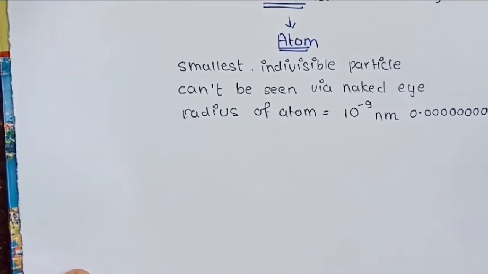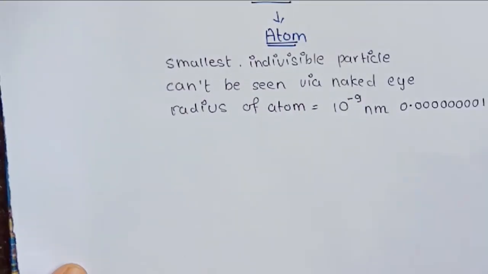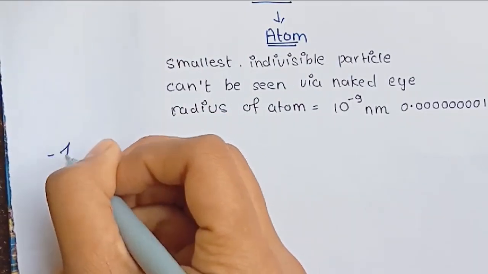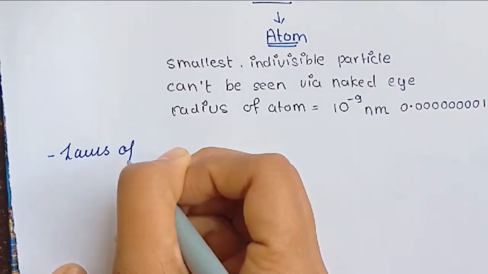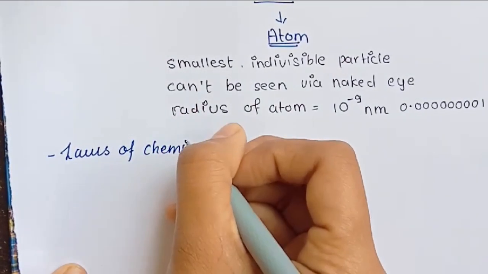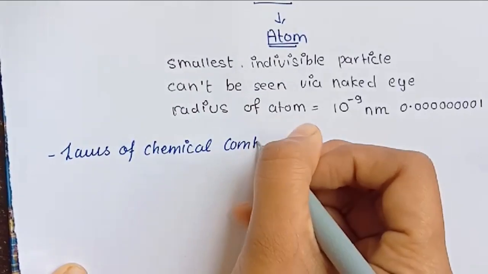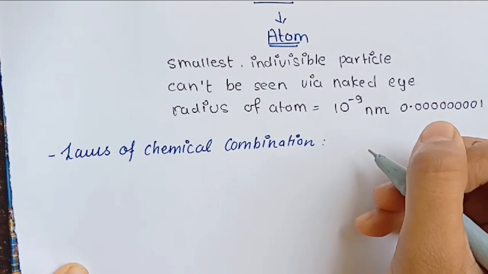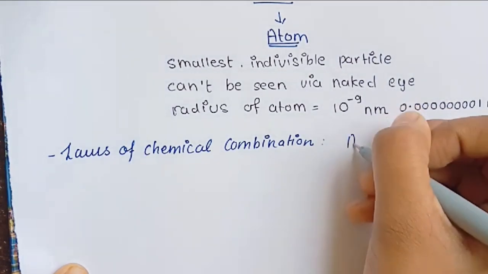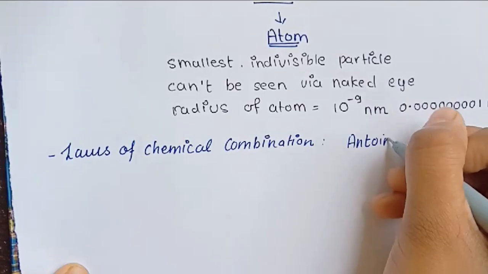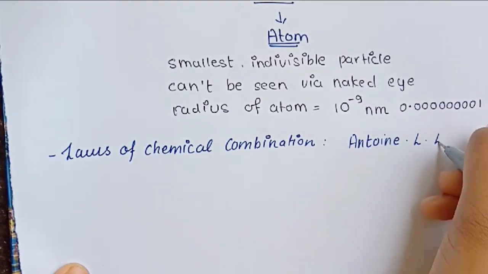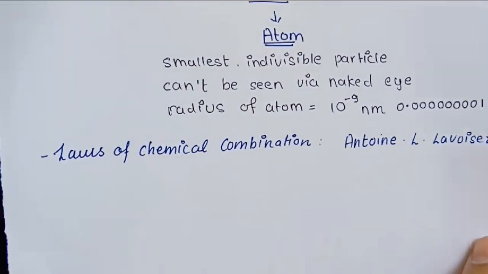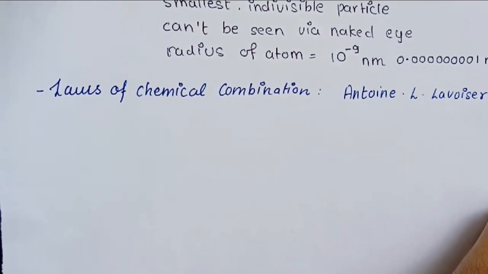Then the second thing that we learn in this chapter is about the laws of chemical combination. These are the laws of chemical combination which were given by Antoine L. Lavoisier. So this is the person who gave the laws of chemical combination. There are basically two laws.